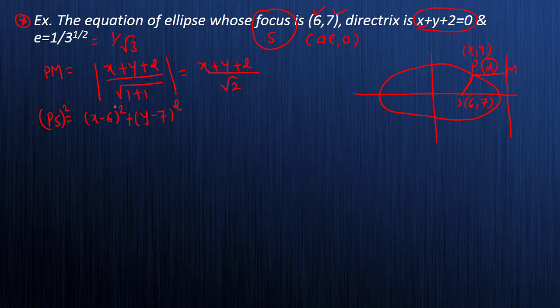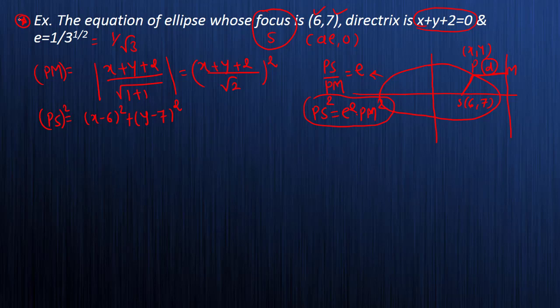And what about the PM square is? This is my PM square. And you know for ellipse what is the relation we have is PS by PM is equals to E. From that, if I take this square and rearrange, what you will get? PS square equals to E square into PM square. Isn't it? So this we have already seen in my previous slide. Now see, if you substitute, so why I am taking this question, because for the concept. Okay, don't expect this much lengthy questions in your exam.